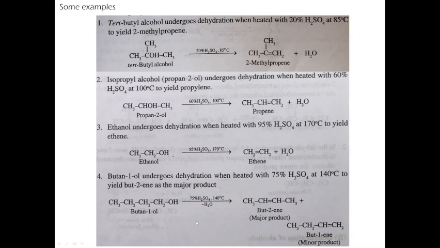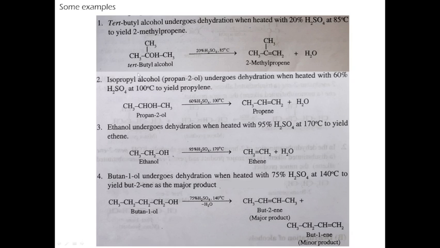And let us discuss some examples, then you can easily understand it. Here we have tertiary butyl alcohol, CH3C(CH3)2OH. We do the reaction in the presence of 20% sulfuric acid at 85 degrees centigrade, and then there is the possibility for the removal of hydrogen from here and OH from here, and we get 2-methyl propene as the product.